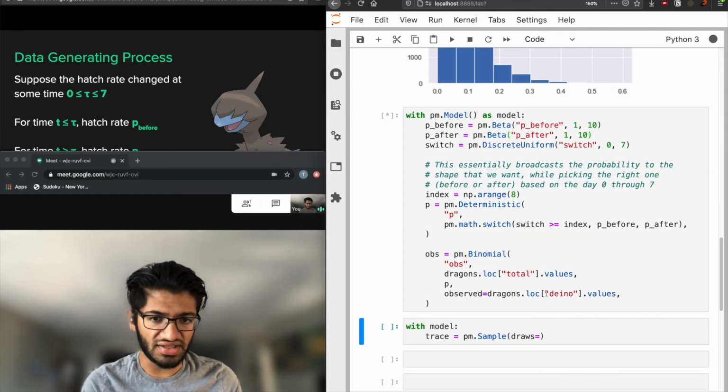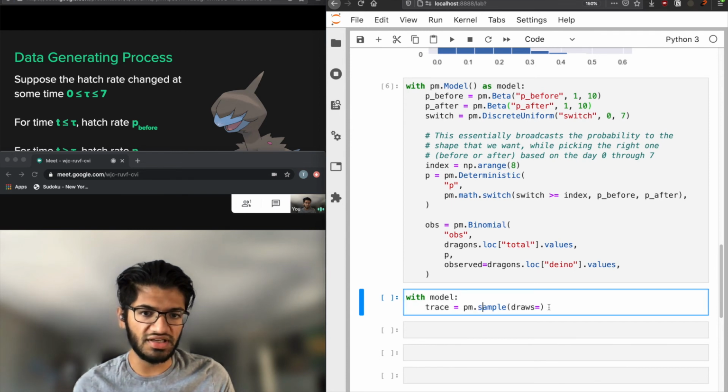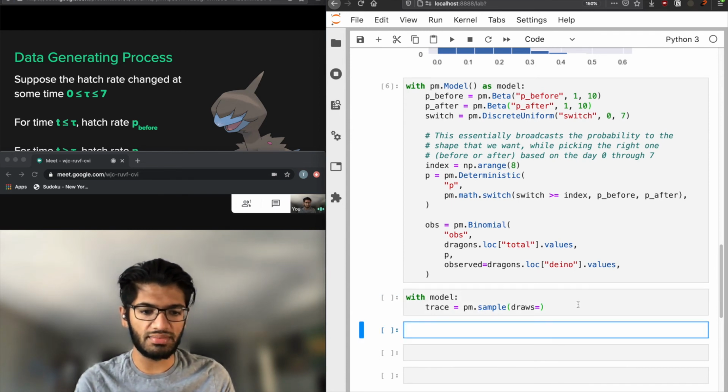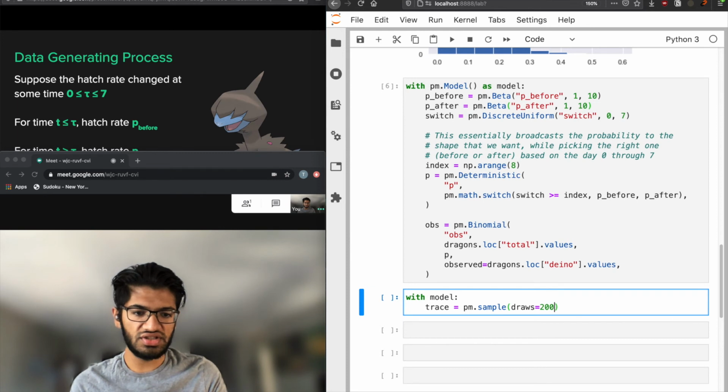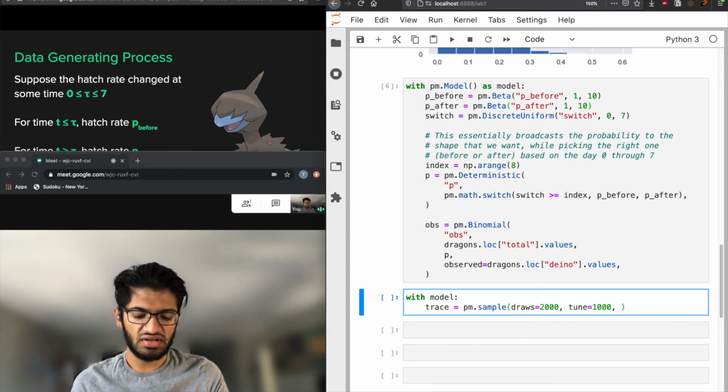So now let's run this and see what happens. Hopefully nothing happens because this should just declare, yep, okay, so the model is declared. So we're going to do 2,000 draws, 1,000 tuning steps. I'm going to do 8 chains this time for reasons that will become clear in a minute.